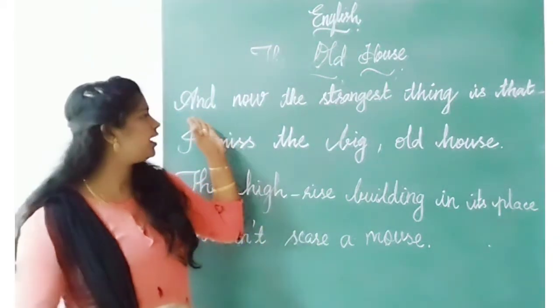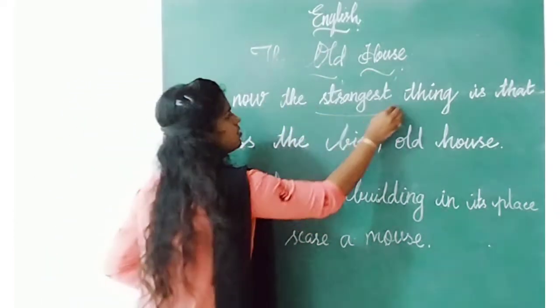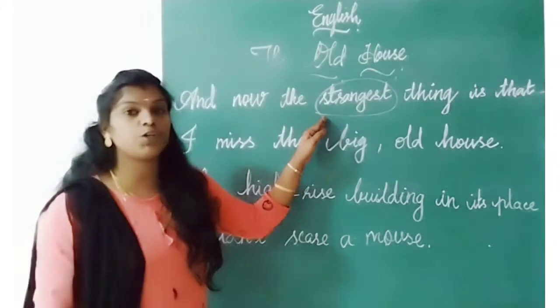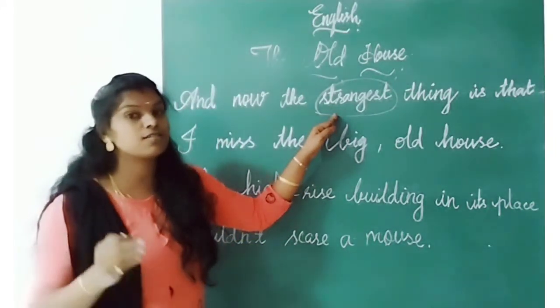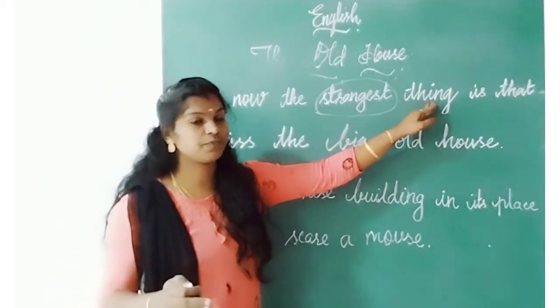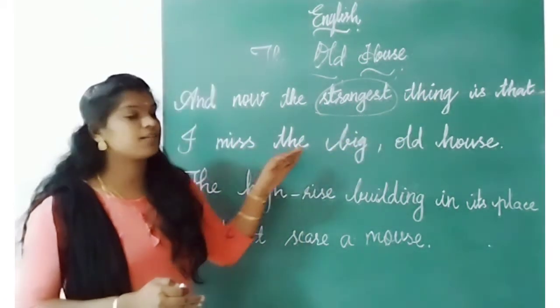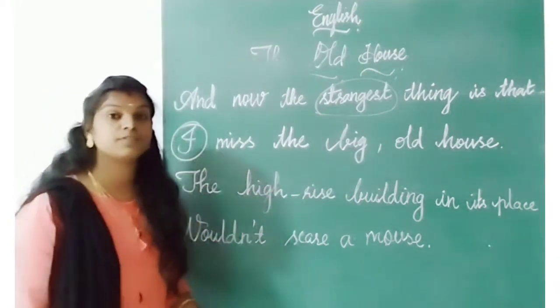Did you understand anything? See, and now the strangest. Strange, do you know? New. Strange, stranger, strangest. The new thing is that I miss the big old house. Who is I here? Very good.